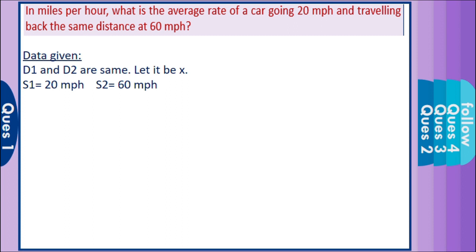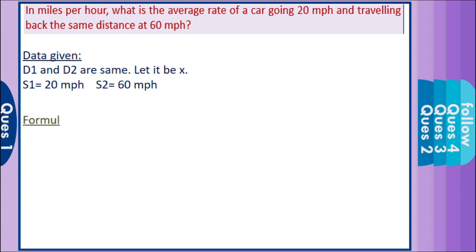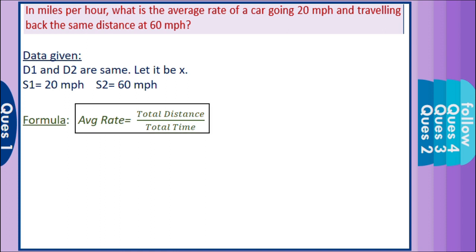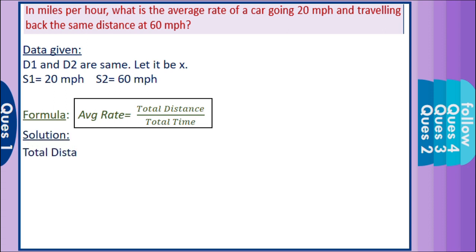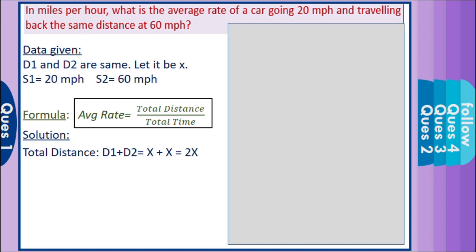So the formula is average rate is equal to total distance upon total time. Okay, so first we have to find the total distance. Total distance is equal to d1 plus d2. Both are equal to x. So the answer is 2x. Now let's find the total time. The total time is equal to t1 plus t2. In the question, the time is not given. So we have to find it using the formula. Time is equal to distance upon speed.